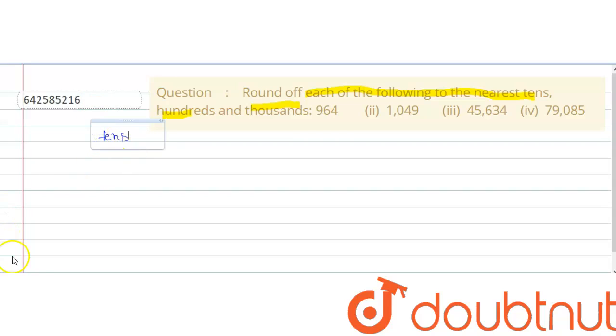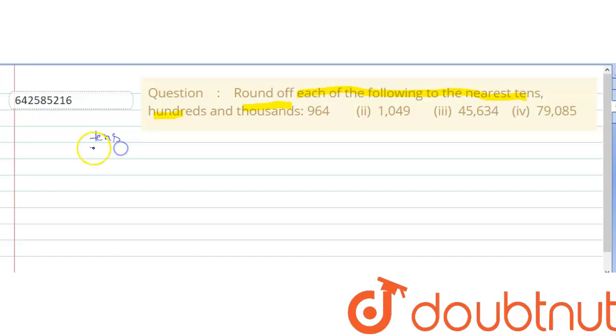Let's proceed with this question. First I will round to the nearest tens. Our first part is 964. So rounding it to the nearest tens, we will look at the last digit. The last digit is 4, which is less than 5. So after rounding off to the nearest tens, it will give 960.